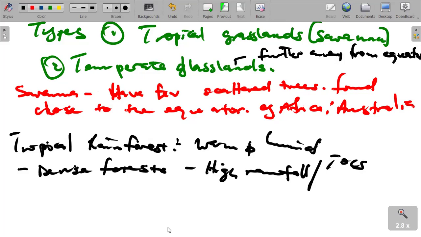These can be Arctic or alpine tundras. The tundras do not have much biodiversity and vegetation. They basically have shrubs, grasses, mosses, and lichens.